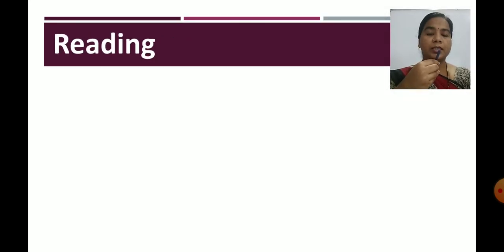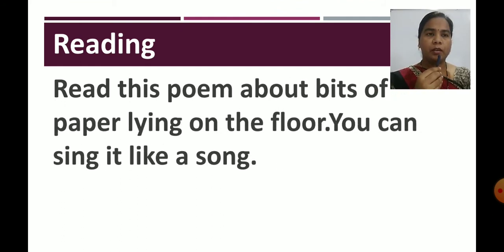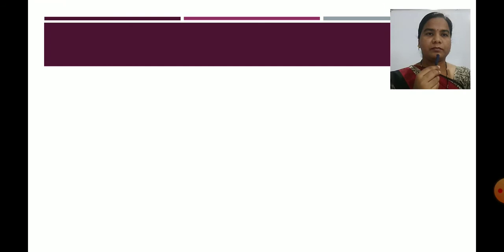Now reading. As you can see on page number 62, hope you have opened page number 62. Read this poem about bits of paper lying on the floor. You can sing it like a song. Children, as I told you at the start, this poem is very interesting. Now we are going to sing this poem. So children, are you ready to sing it? Try to sing with me.